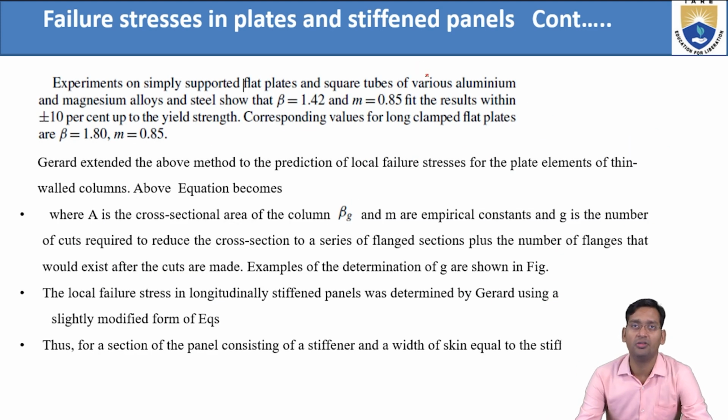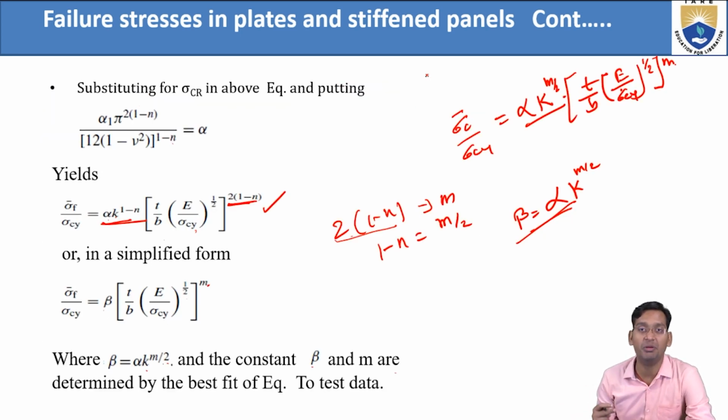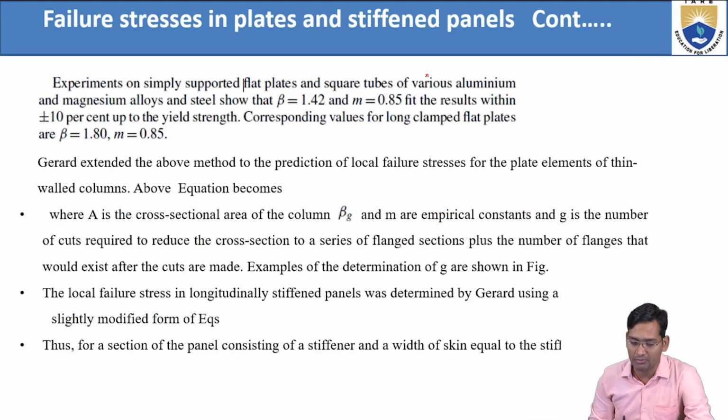Now, experiments on simply supported flat plates and square tubes of various aluminium and magnesium alloys and steel show beta. So now here, beta is an unidentified constant, and that depends on alpha, and alpha depends on the type of material. So this beta also depends on which material is there. So according to that the beta value will be there. For various aluminium and magnesium alloys and steel, beta equals 1.42, and m is 0.85.